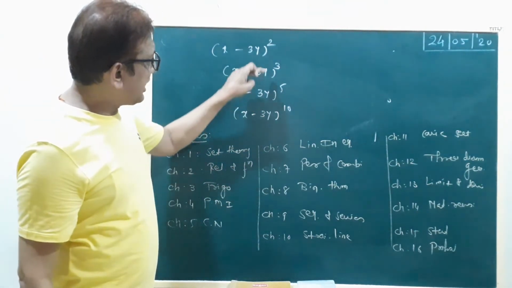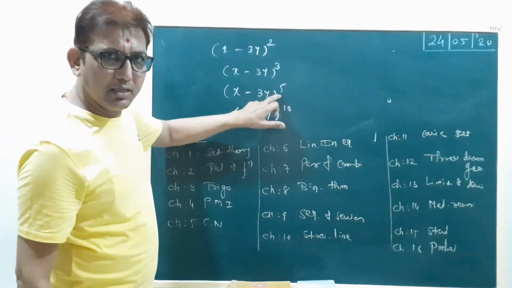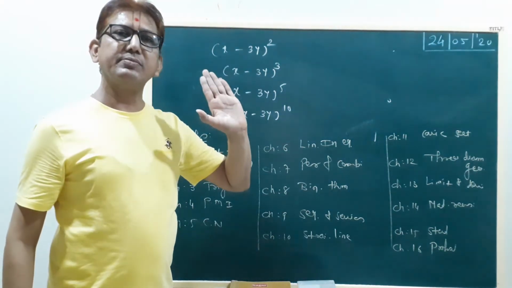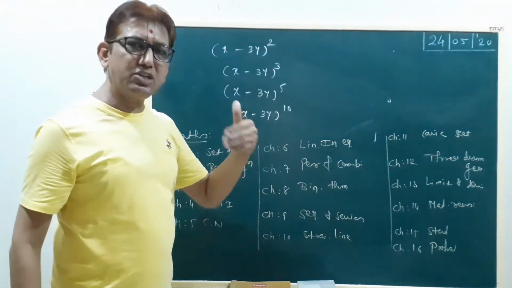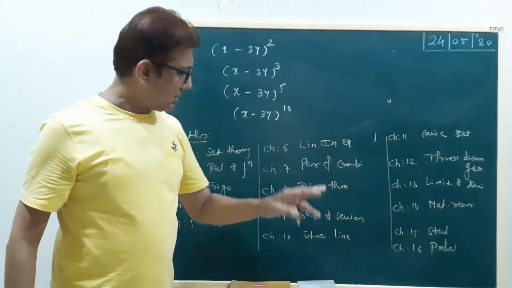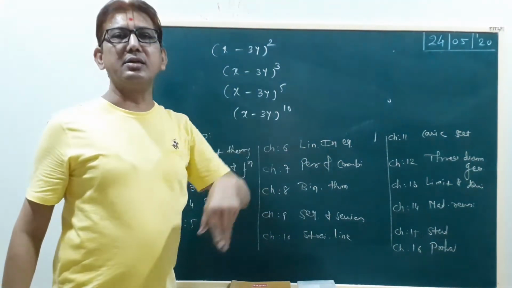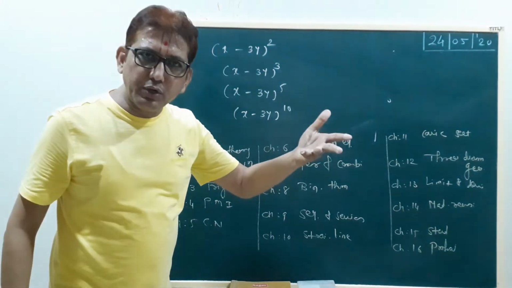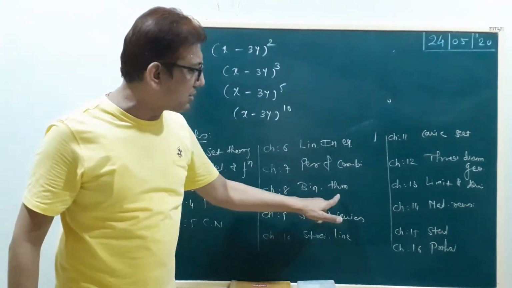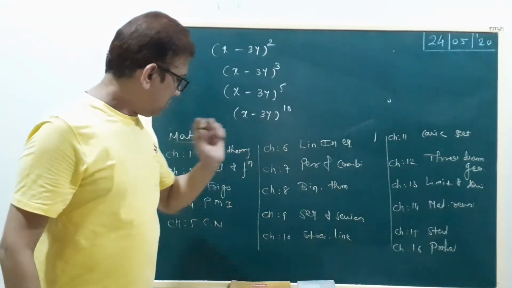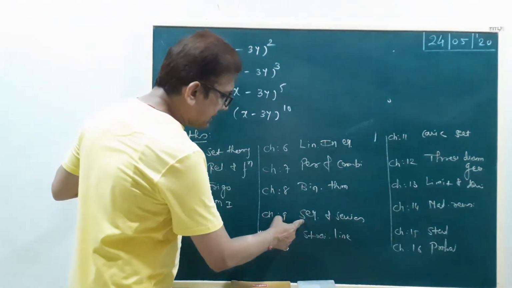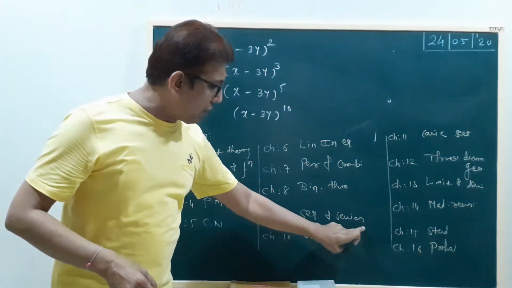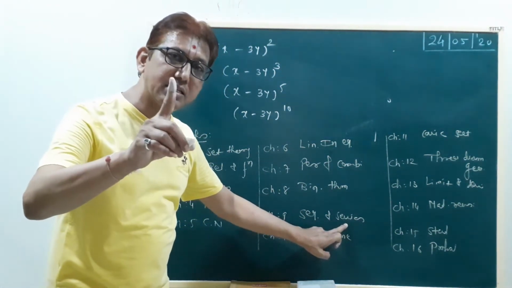For (x minus a) to a greater power, we use the binomial theorem. For highest powers like 10, 12, 13, higher numbers, we use the binomial theorem. The formulas for power 2, power 3, power 4 are the basics of the binomial theorem. Clear? Okay. Now, chapter number 9, sequence and series. You have already studied it in 10th standard, chapter number 5.